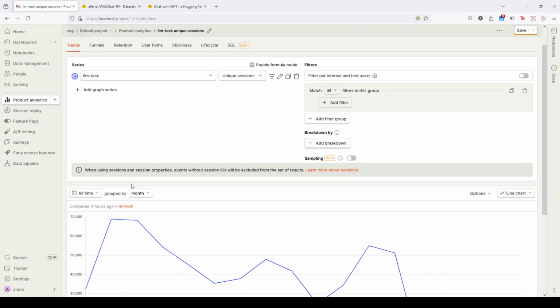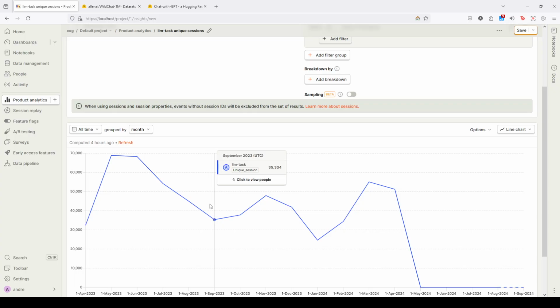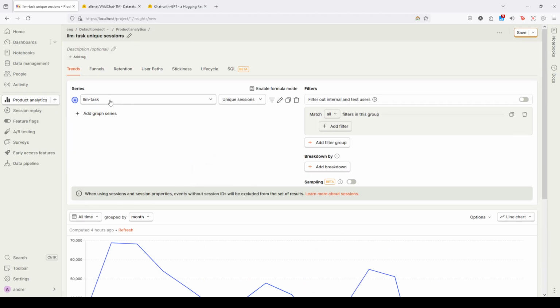So I already have the data here in my self-hosted PostHog-LLM instance, and I'm here on the product analytics page. Here on the top, you can see a specific event called LLM task. This represents a single dialogue between a user and a chatbot. Each dialogue has one input from the user and one response from the LLM model, along with other properties. So a conversation is just a collection of these individual events, these dialogues, and they are all linked together by